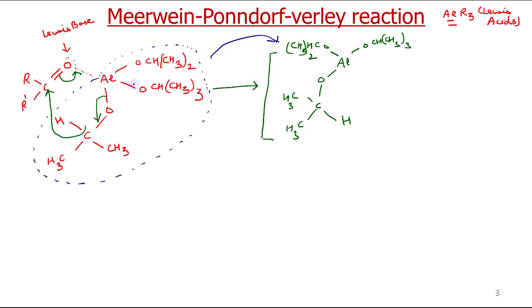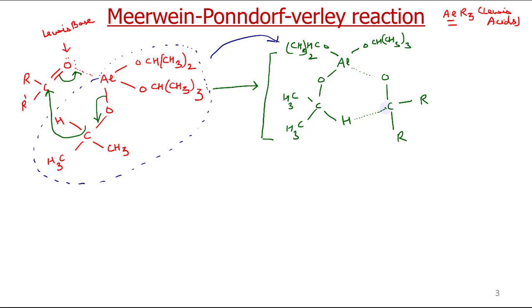Now what is left, this oxygen is bound to aluminium. So we can write this portion as oxygen, and we have C, R and R dash. Now as we have said, this hydride gets shifted here, so we have this bonding.